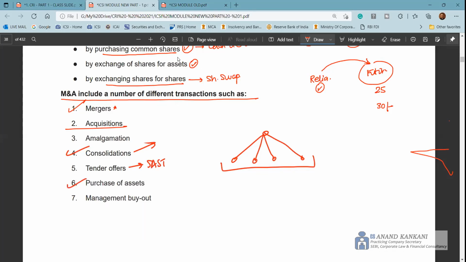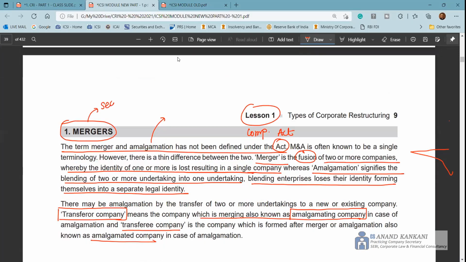Purchase of the assets, where you say you acquire the undertaking. When you have to acquire the undertaking, you have section 180 subsection 1 clause C, the acquisition of the undertaking. The other way is by way of the scheme of amalgamation. Then demerger, and management buyout, when the employees or the directors of the company acquire it.